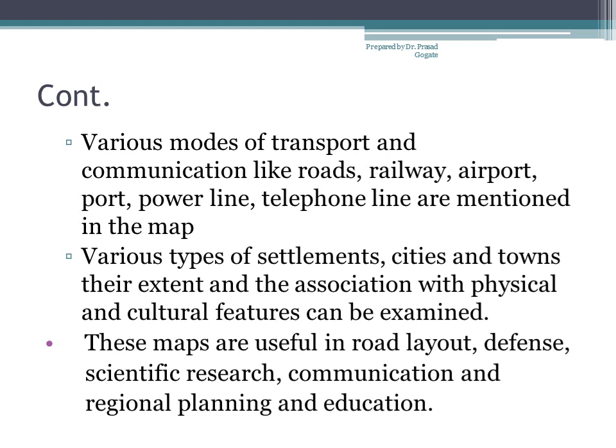Varieties of settlements in cities and towns and their extent and association with physical and cultural features can be examined. For example, if you have a river valley where you have small settlements, they keep on growing over the years. For example, Mumbai. Mumbai was an old city of only 7 islands, where you will find Parel, then Colaba. They are the major islands, and then with reclamation, new areas have been filled up, and then it is an extension of Mumbai now up to Virar. Earlier it was up to Dahisar, then it has extended up to Virar.